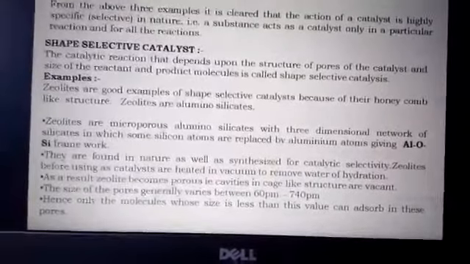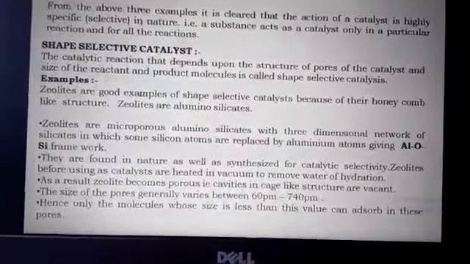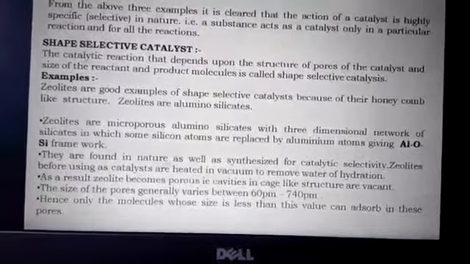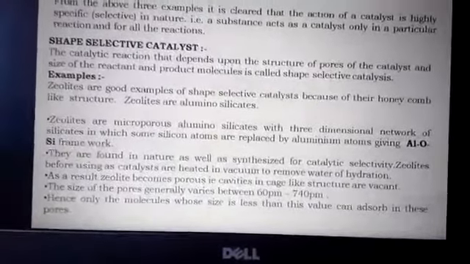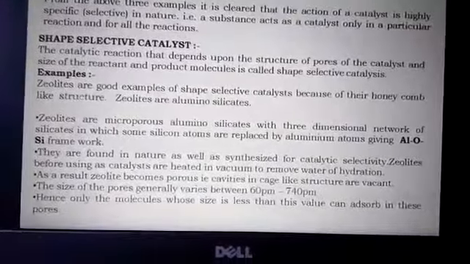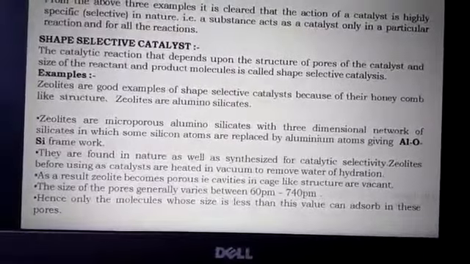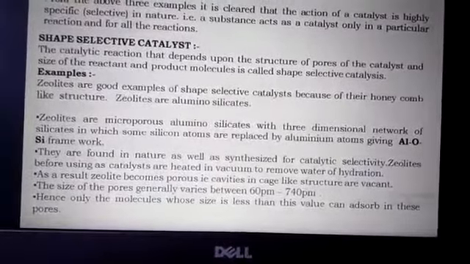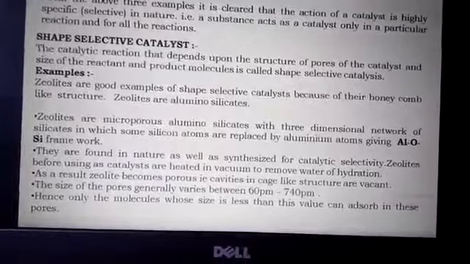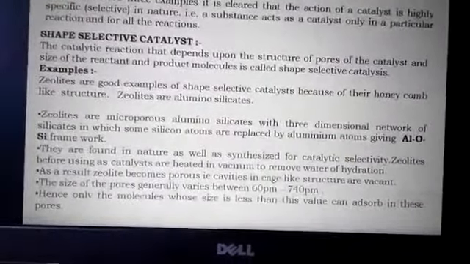That means we can manufacture these zeolites in a synthetic lab, and they also occur naturally. Before using zeolites as a catalyst, they are heated in vacuum to remove water of hydration.